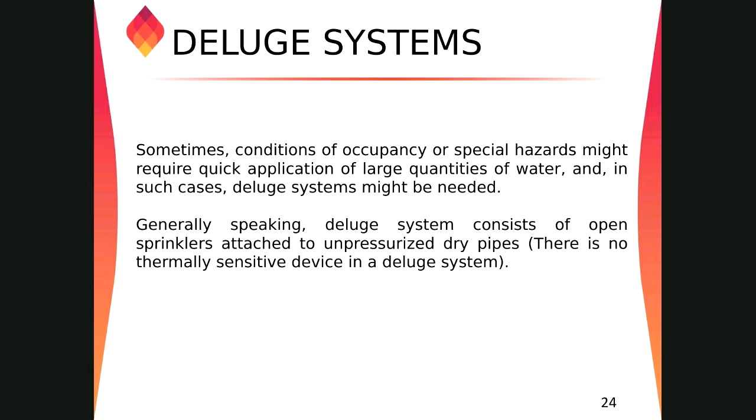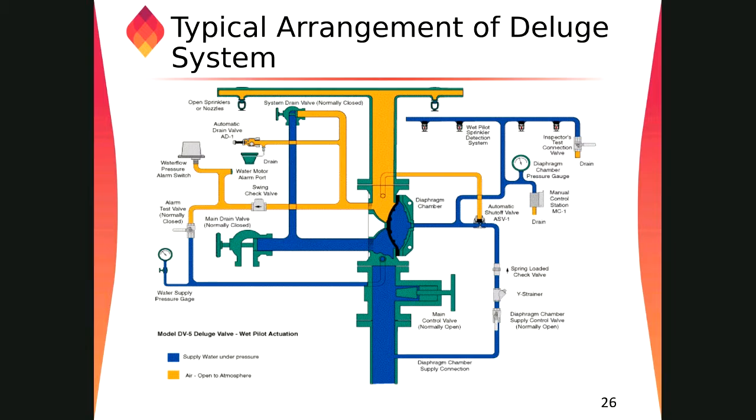So in the deluge system, we have open nozzles, and those nozzles get water when there is a connection from a detector. A smoke detector, heat detector or gas detector is installed in those areas to fight the fire. I will explain in detail how the deluge system works, and I will also send you the video of the same picture to understand the working principle of the deluge system.